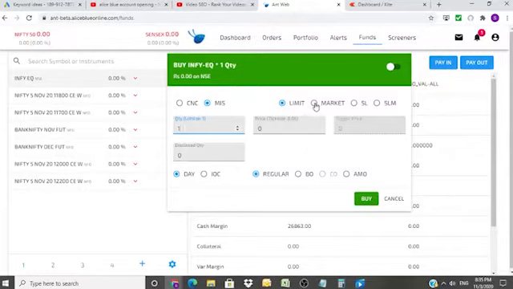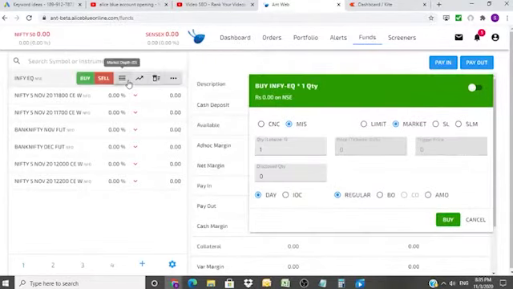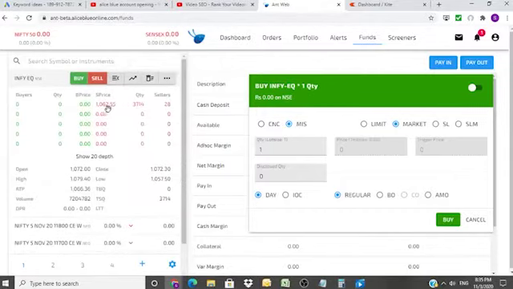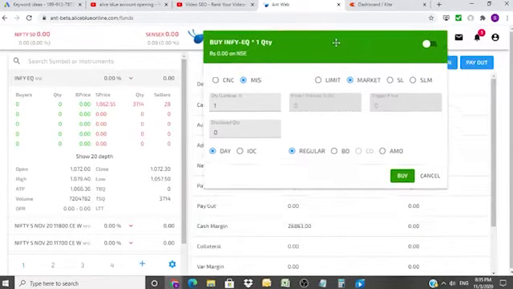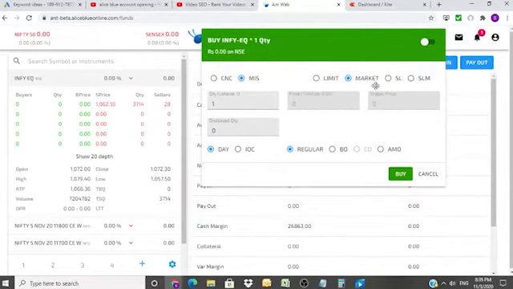Okay. Market. If you want to buy at market price, say for example here 1062, you want to buy at 1062.55 or 1063, you don't care. So just place the market order and take the shares, that's all. Market price and SLM are only applicable when the markets are live. Let me remind you, the market price option is only available when the markets are open. Now currently it's 8:36 p.m. and the market is closed.